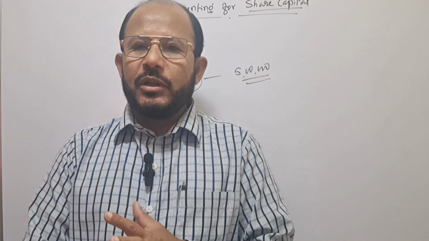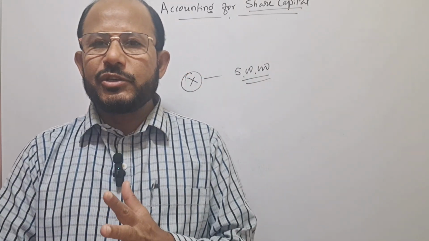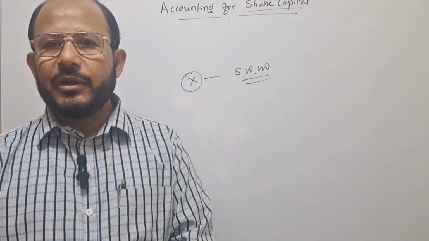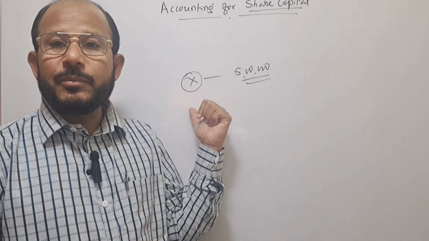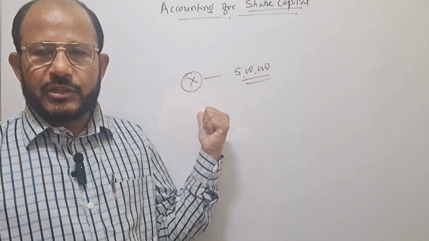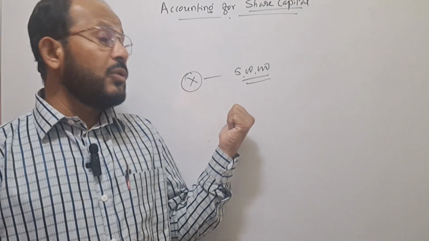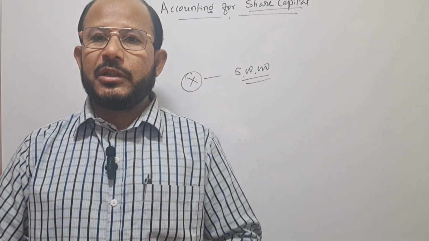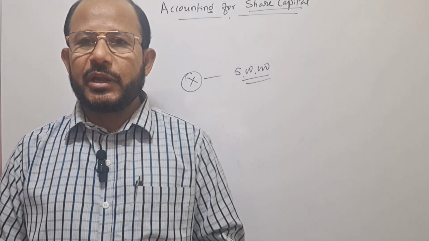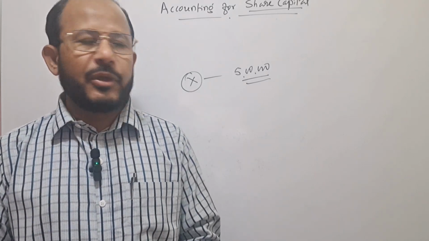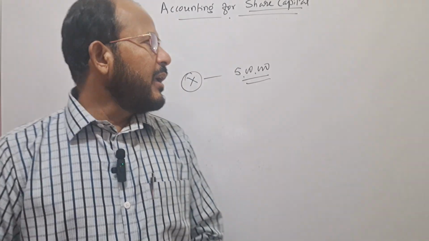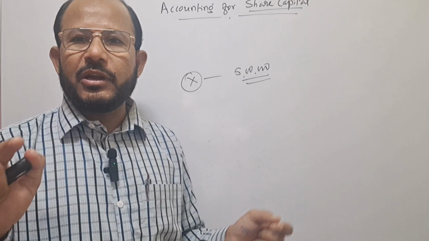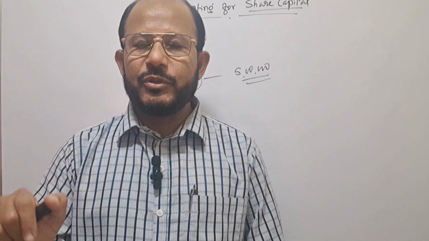Okay, first drawback, which is it? What is the main drawback? The first one is the limited capital. Here the capital of the business depends on the financial position of Mr. X, the sole proprietor. That is why if a huge amount of capital is required to expand the business or to introduce the latest technology, it is not possible because Mr. X may not have that much of amount. That is why limited capital is one of the drawbacks of the sole proprietary form of business.